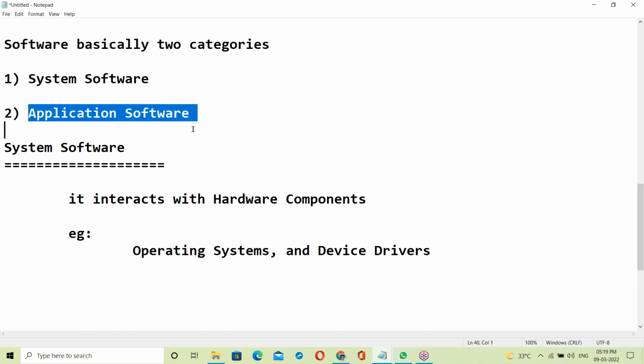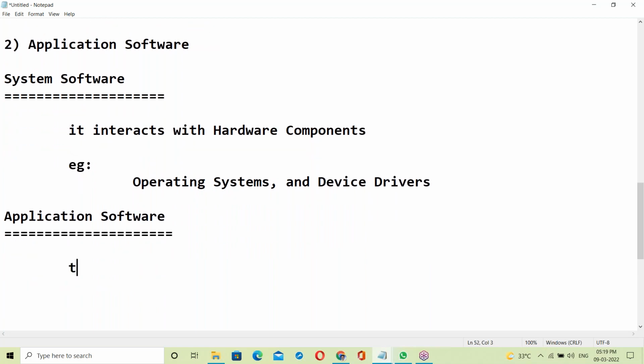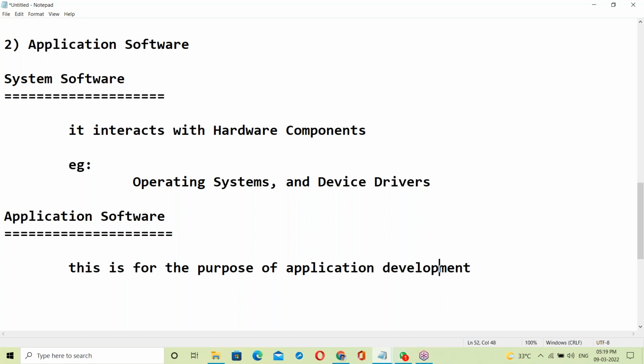Next, application software. What is application software? This is for the purpose of application development. What is an application here? Apps.